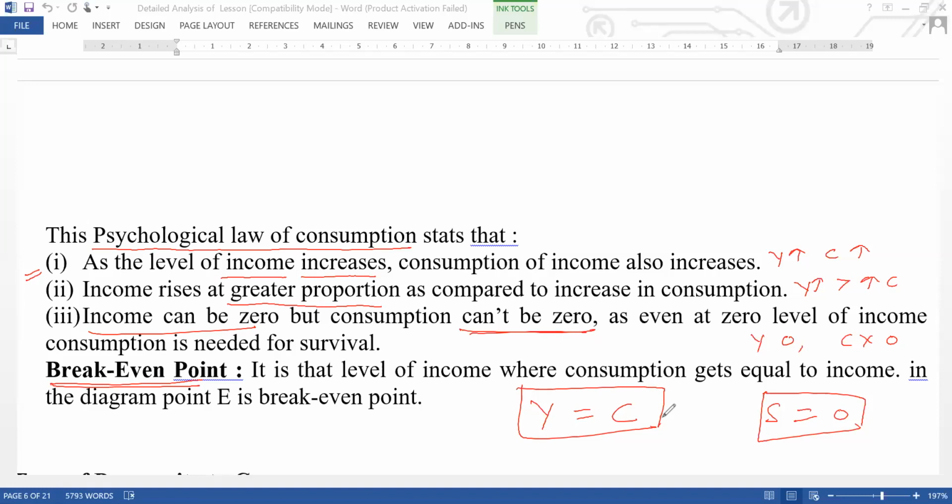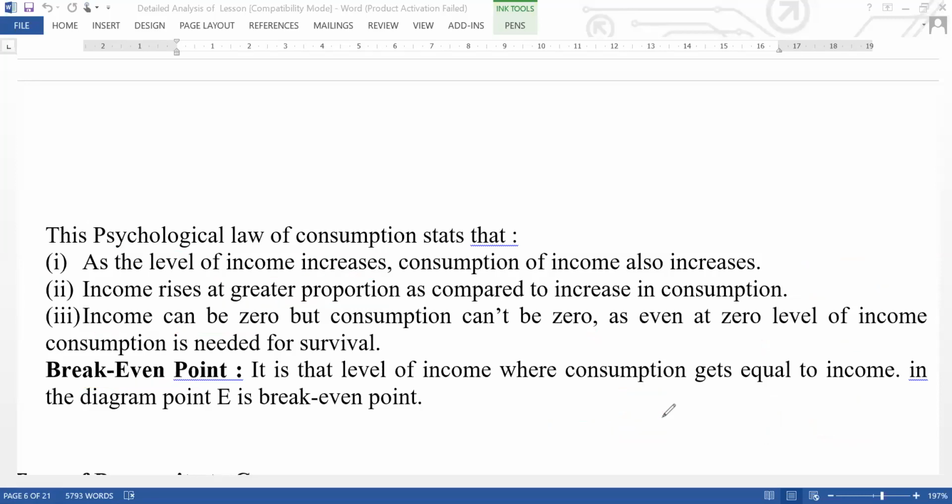Move ahead. Now the psychological law of consumption, or propensity to consume, has two types.